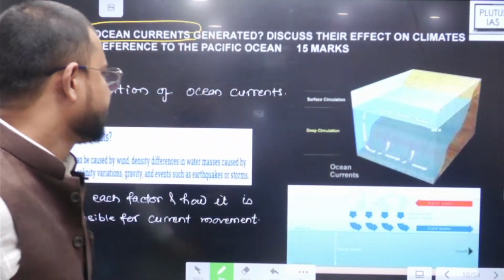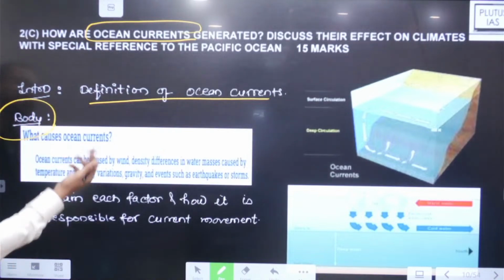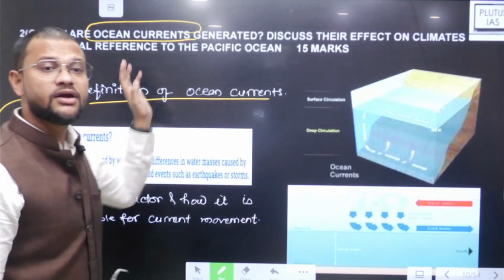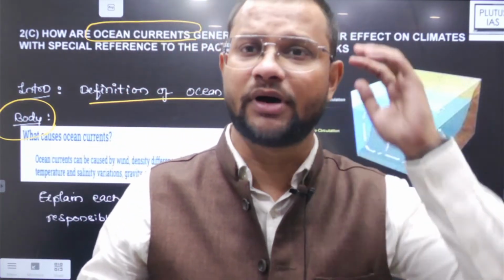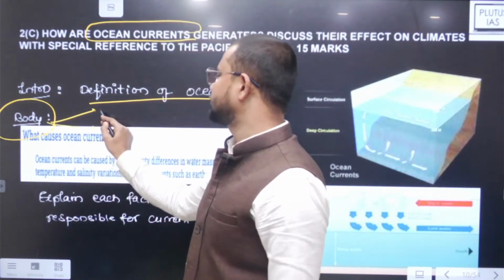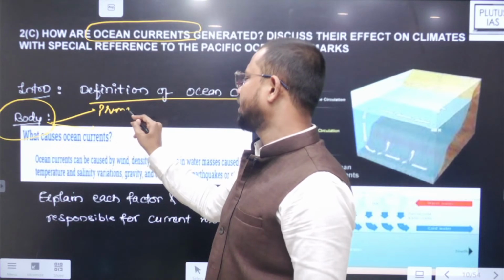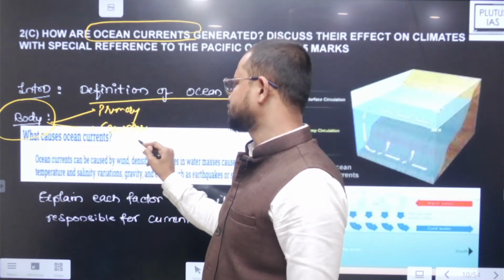So what? Then definition. Then in the main body अब करना क्या है? You have to arrive at the main body demand: how ocean currents are generated. Then which are those factors? If you remember, class में हमने already भी कर रखा है. There are two kinds of factors, primary forces and secondary forces for ocean current formation.